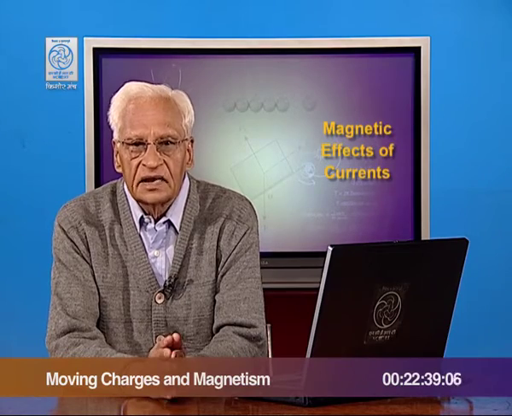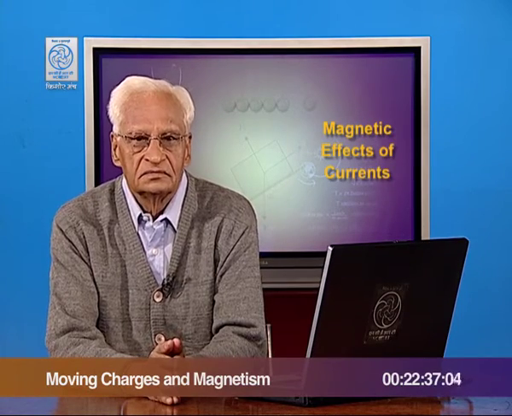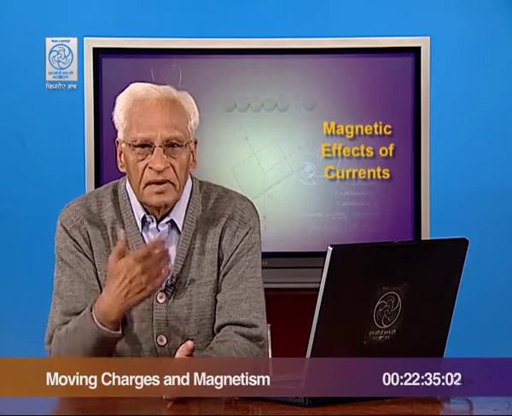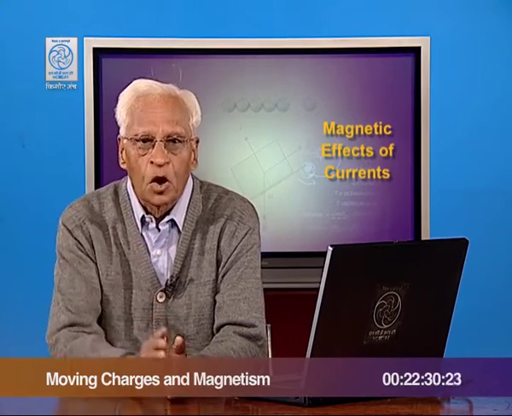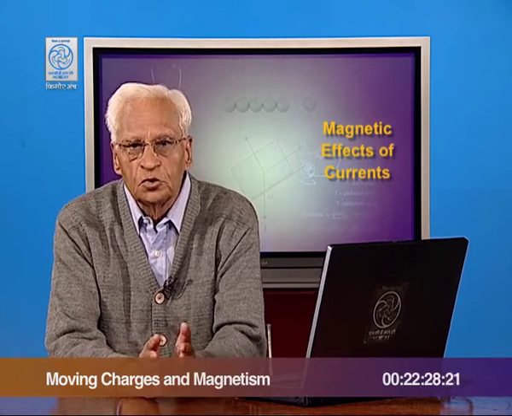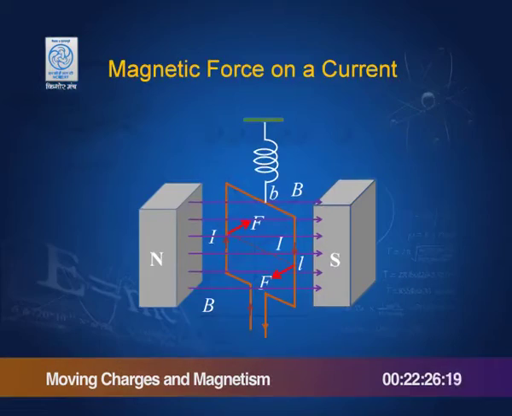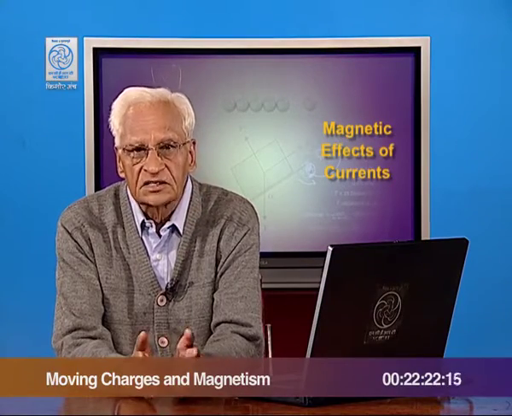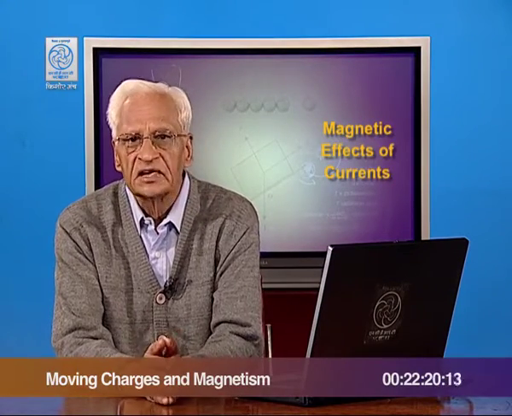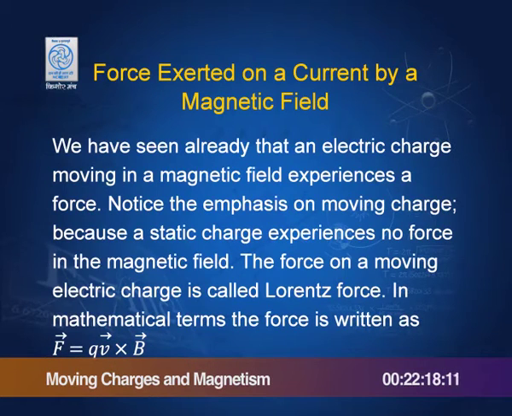I said that we shall start with magnetism today, but I think magnetism will take the next lecture. In this lecture, we will take a topic which we have still to do, that is magnetic force on currents. We have already seen that an electric charge moving in a magnetic field experiences a force called Lorentz force. That force is given by F equal to q v cross B, as you know already.